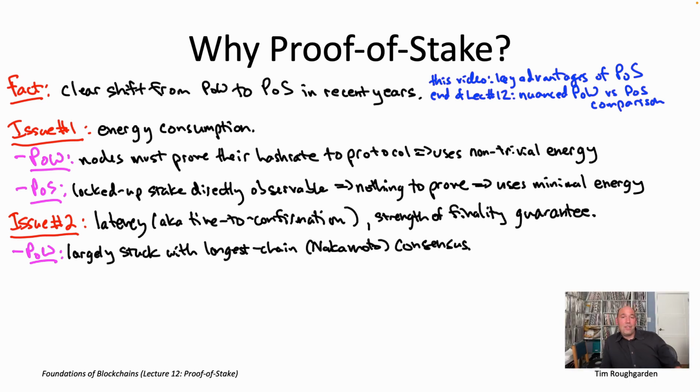So with that caveat aside, I will now be a little sloppy and conflate proof of work with Nakamoto consensus. I'll assume that there's nothing else you might be doing other than vanilla longest chain consensus. I'm going to do that for two reasons. The first is just empirical, which is if you look at pretty much all the major proof of work blockchain protocols, certainly the Bitcoin protocol, they are using just vanilla longest chain consensus. They are using Nakamoto consensus.